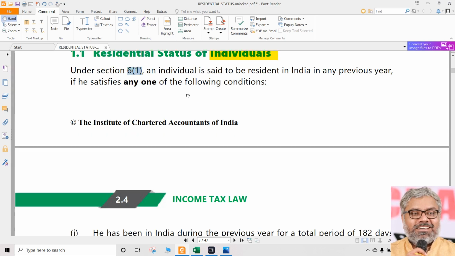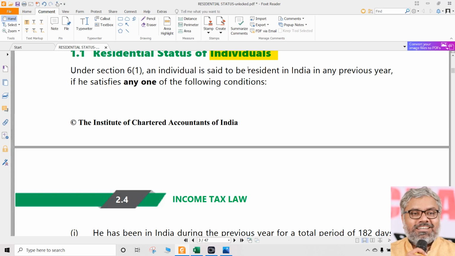Under section 6(1), an individual is said to be a resident in India in any previous year, naturally. In any previous year, only one year we are calculating residential status. Residential status is always calculated for one year, not for many years in one shot, not possible. So, for the previous year, what is the residential status of an individual we are determining.